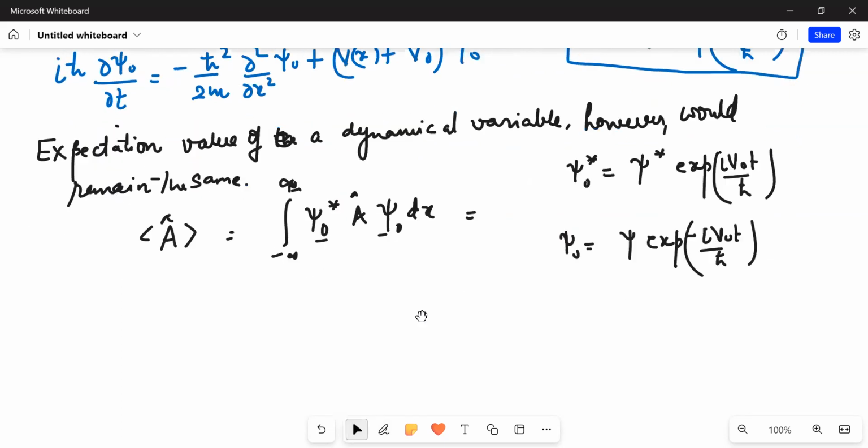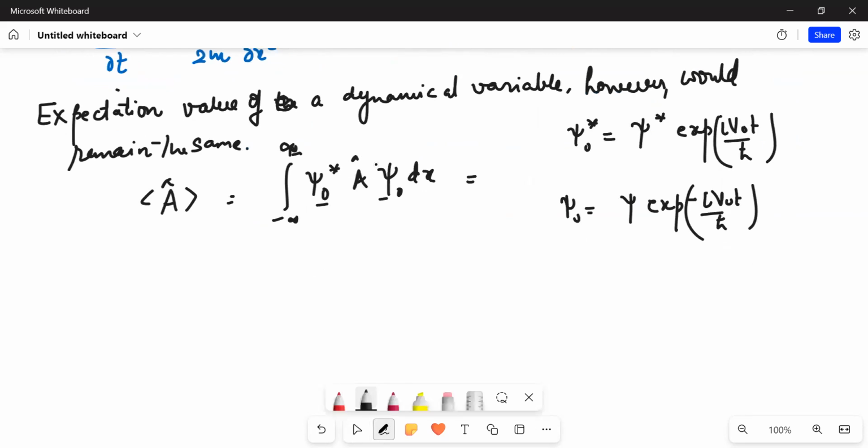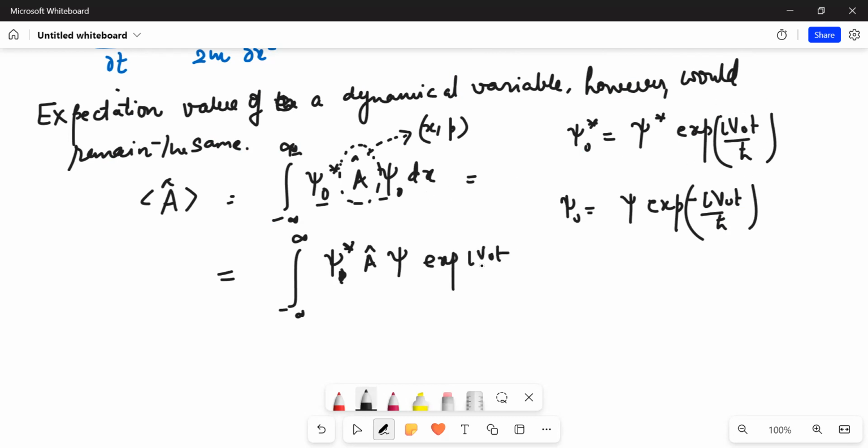Now, after all, the operators are mostly going to be functions of x or p. So with respect to x, it is not going to operate on this. So basically the psi naught star will become psi star, and A cap will remain A cap. The factors which are dependent on time and not dependent on x, I can simply multiply them here. So this is iota v naught t upon h cut.